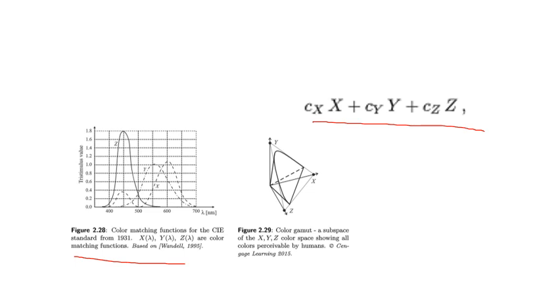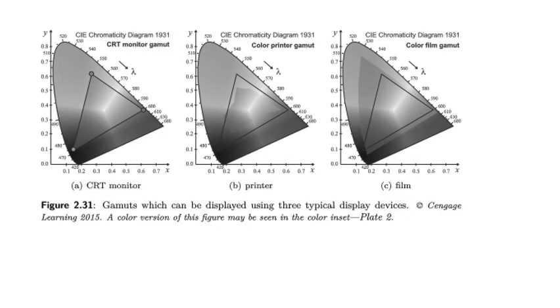Actually, this color gamut should be in 3 dimensions, so that cannot be shown on a book or paper. It is shown on a 2D plane, but you should understand that it is x, y, and z.